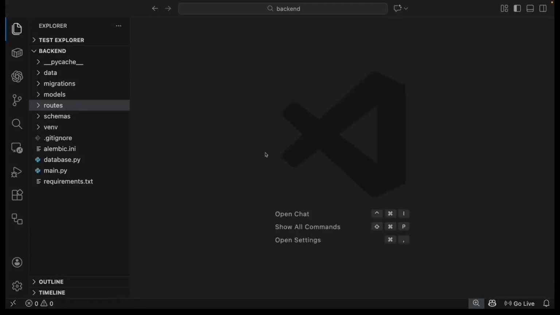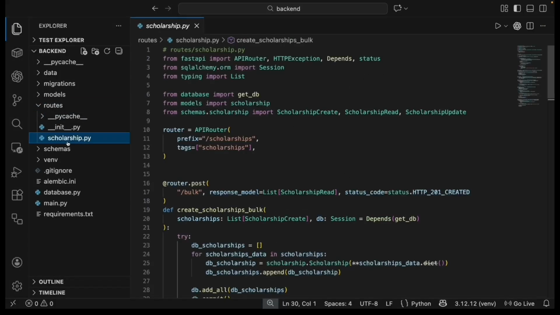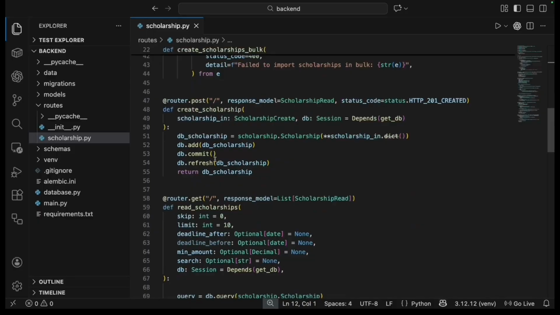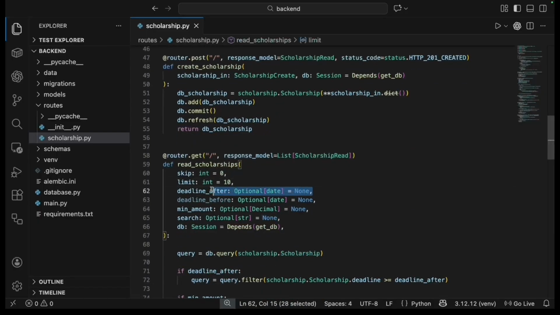First, we're importing Optional from typing. The Optional type allows function parameters to accept either a specific value or None. We need this because our filter parameters are optional. Students don't have to use them when searching for scholarships. For example, deadline_after: Optional[date] = None means this parameter can be a date or it can be nothing at all.